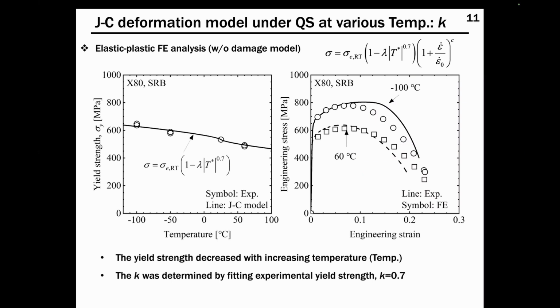The temperature-dependent parameter of the Johnson-Cook deformation model, K, was determined by fitting the variation of yield strength with temperature. So the final value of 0.7 was determined. Using the determined model, the experimental engineering stress strain curve at -100°C and 60°C were well simulated, and the parameter K was independent of element size.